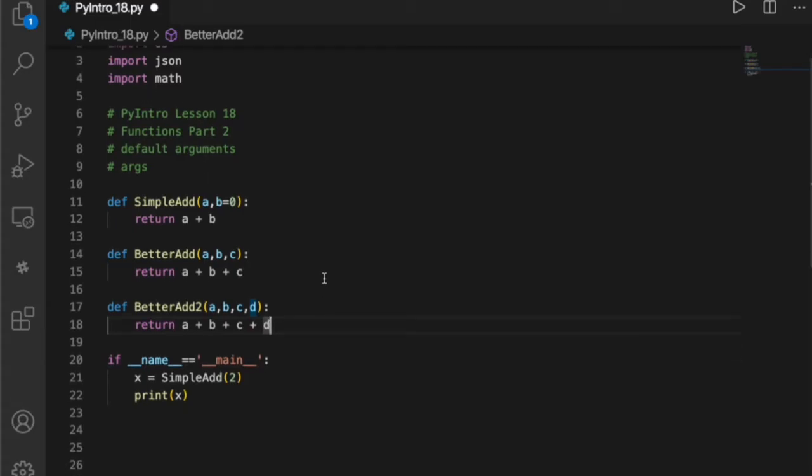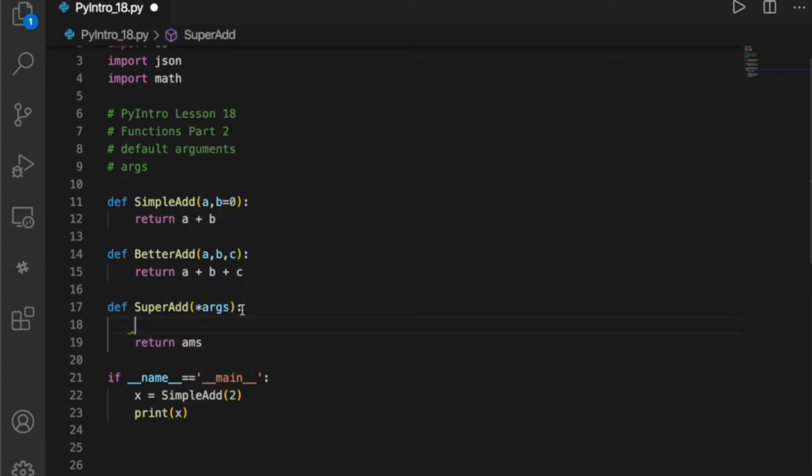But Python does have this convention called args that will let us do something a little cooler. So let's call this one super add. And instead of passing in 4 parameters with maybe default arguments, I'm just going to put this word called args, which is not a reserved word, by the way. It is just a convention that people tend to use this name. So the asterisk does kind of dereference this in a way. It says, hey, when you pass in multiple arguments, we're going to throw them all into this thing and make a list.